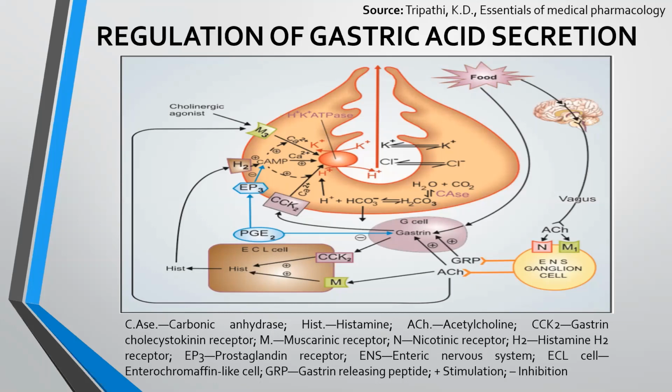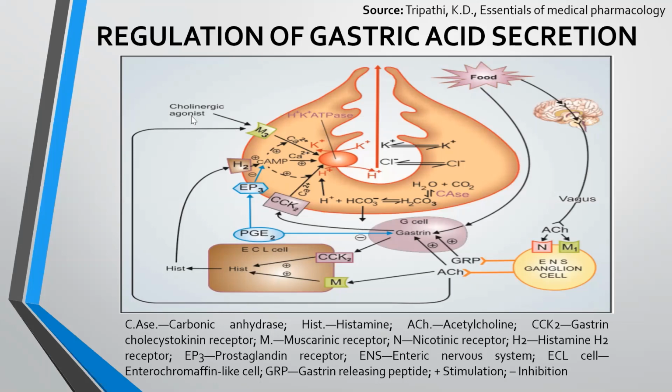Now, these are all about the aggressive factors, that is, production of acid. Now we'll see about the defensive factor. In our body, there is production of prostaglandins, PGE2. These prostaglandins act on the EP3 receptor present on the parietal cell. This EP3 receptor inhibits the secondary messenger cAMP and hence inhibits the production of H+ in the stomach.